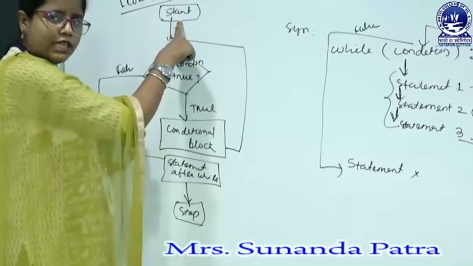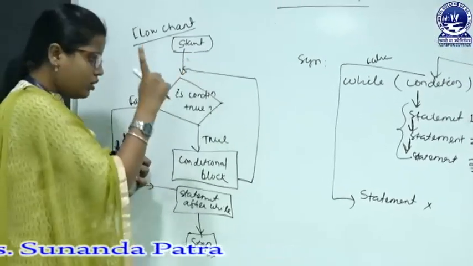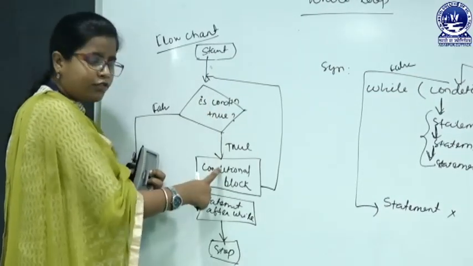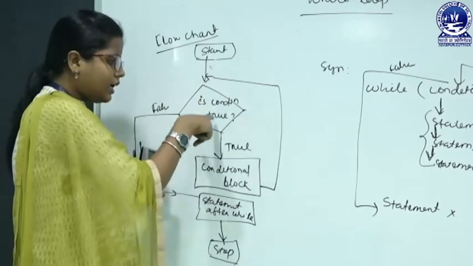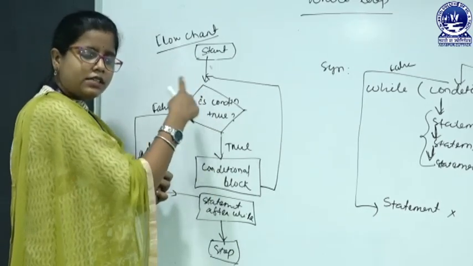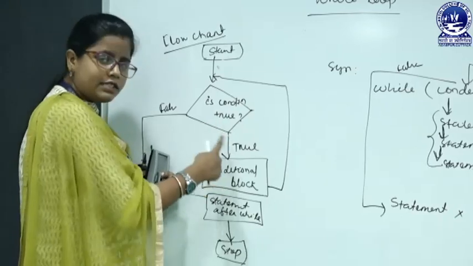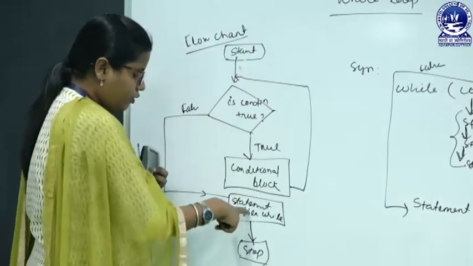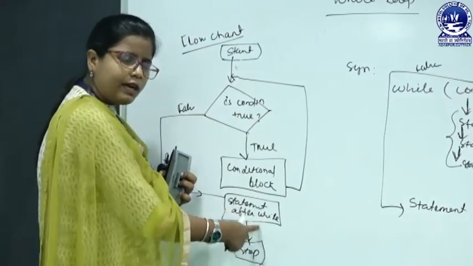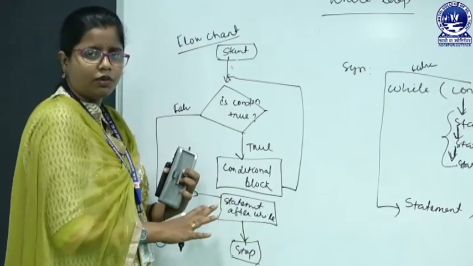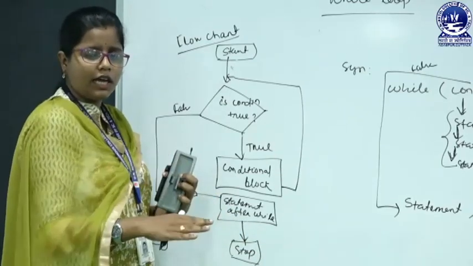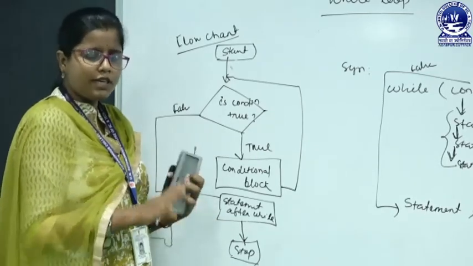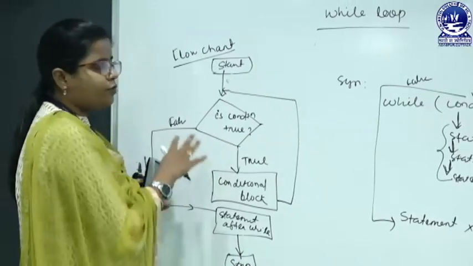First we start, that is the sequential execution. We encounter the condition, and if the condition is true, then we go for the conditional block. Then repeatedly we check the condition again. As long as the condition is true, we execute the conditional block over and over. Once the condition is false, then we go for the statement after the while, and after that we stop executing our program. When we encounter the last line of our program, there we stop executing. That means our program is now complete. So, this is the flow chart of the while loop.